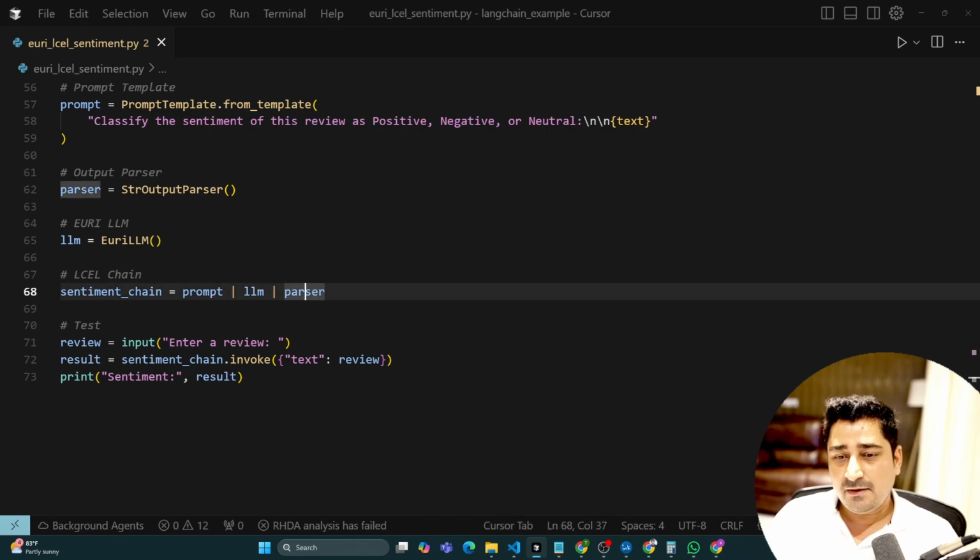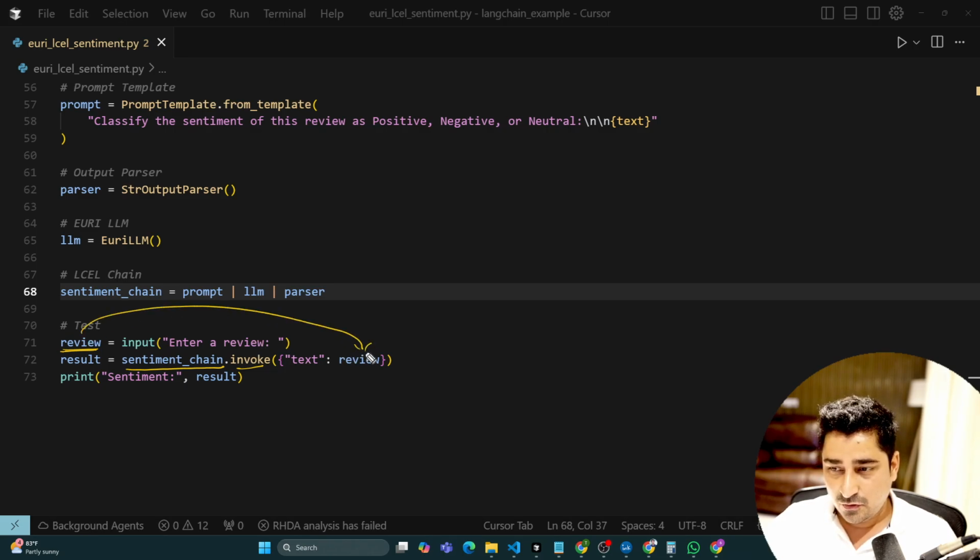For example, if I'm talking about this one, here you will find that I'm going to enter a review. Fine. So maybe I'm going to enter "Euron is best," something like that. So it will call sentiment chain dot invoke, and it is going to pass the review over here.